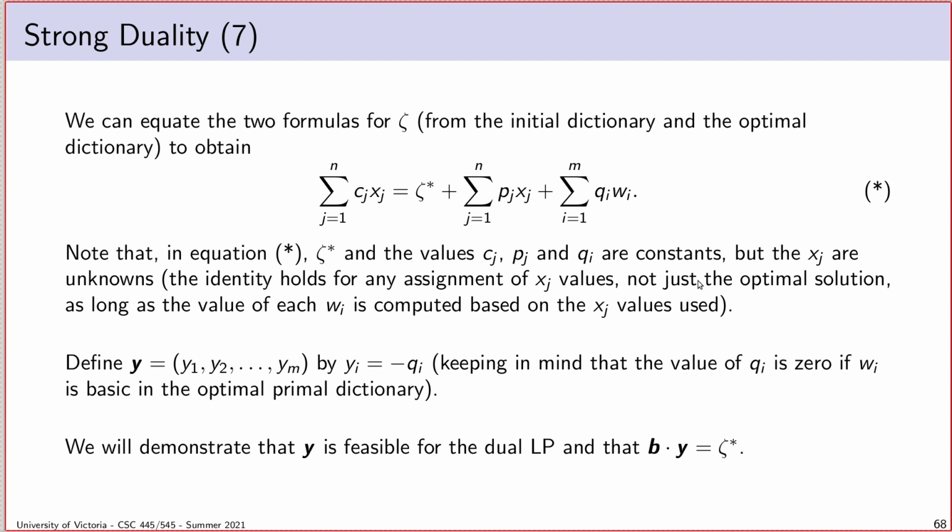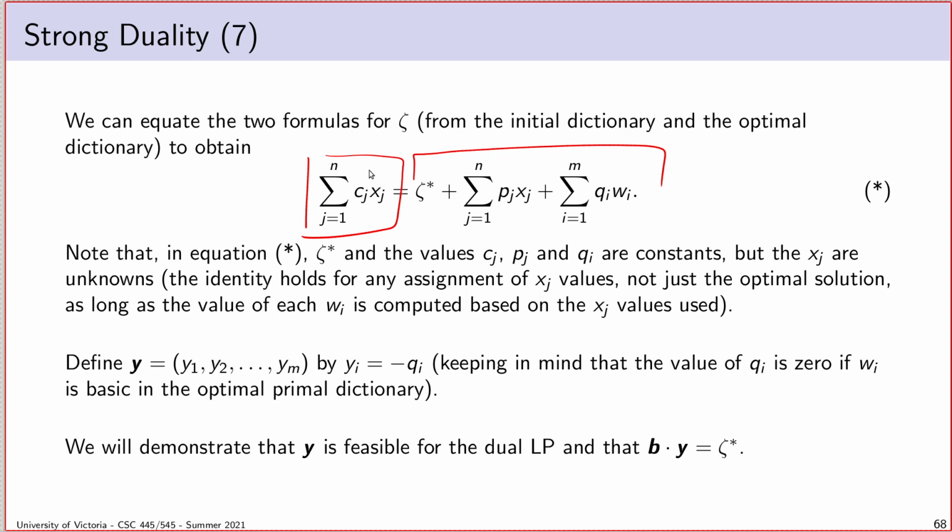Because this is an identity, I found one way of expressing my objective function, which is the way in the initial dictionary. And I found another, which was the way in the optimal dictionary. And these must be equal. I don't just mean that the value I get by computing the sum, the constant result, is equal. What I mean is that this is an identity for any valid assignment of x values.